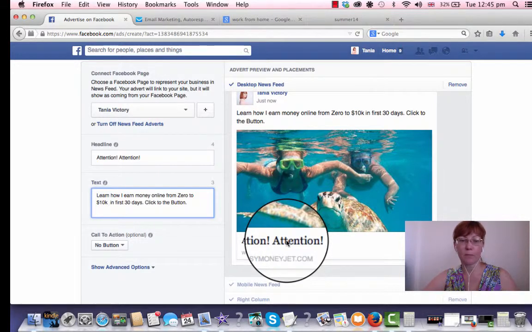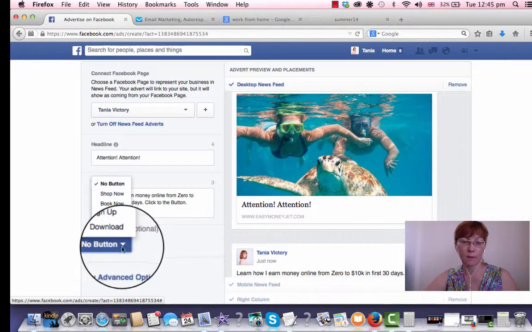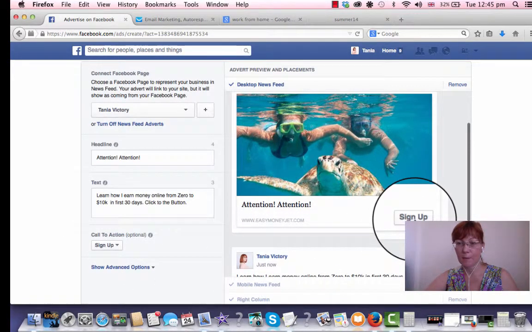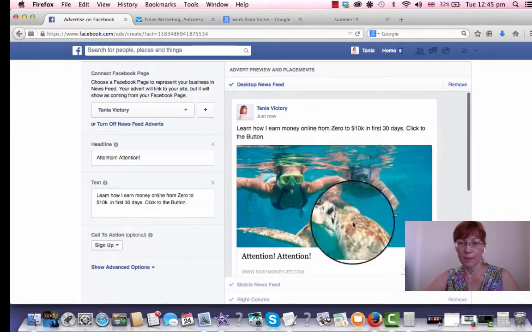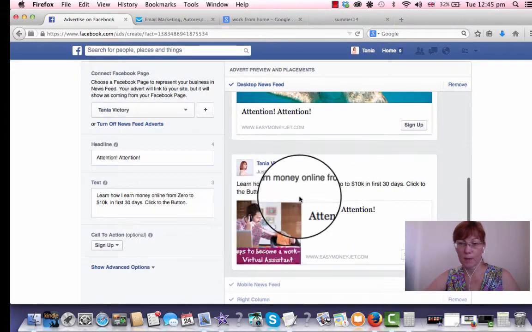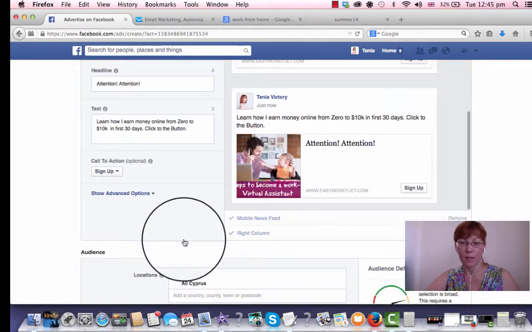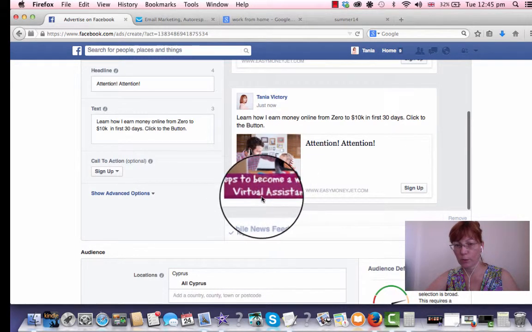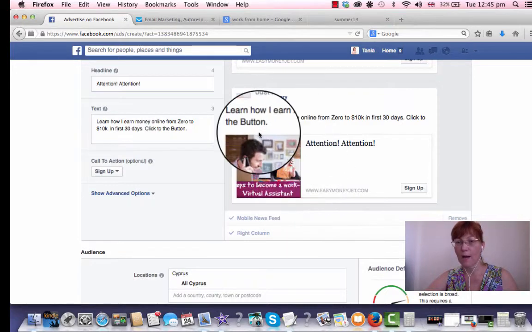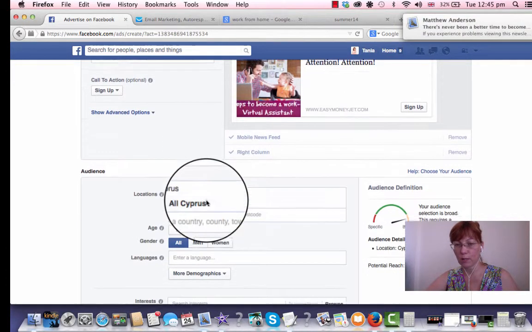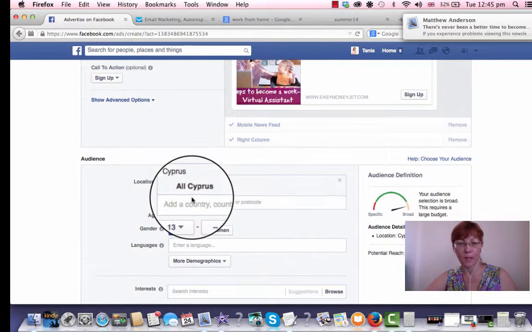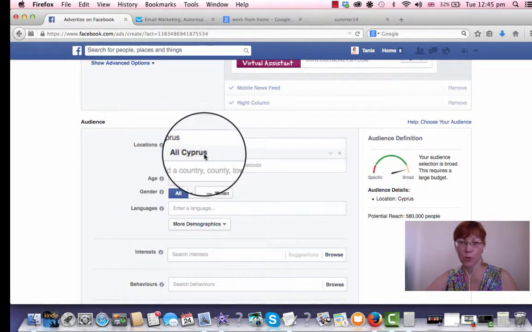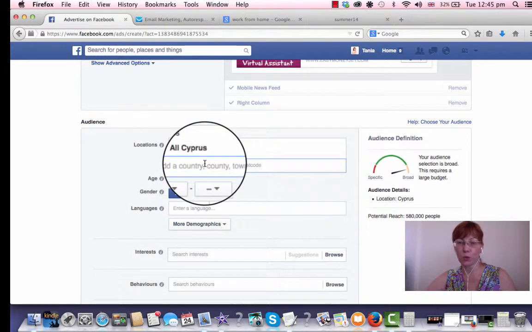So this is the second tip for today. So choose a button, for example, sign up. See, it appears. This is first, and this will look another. Of course, you realize this picture is not for us because we are not looking for a virtual assistant. I just give you an idea how to log in, how to download. Next, we are doing location. You choose the country. Which country do you want to work?